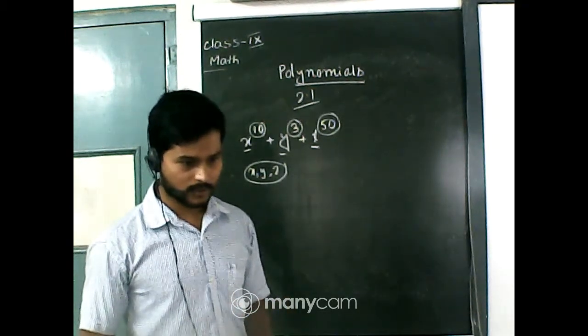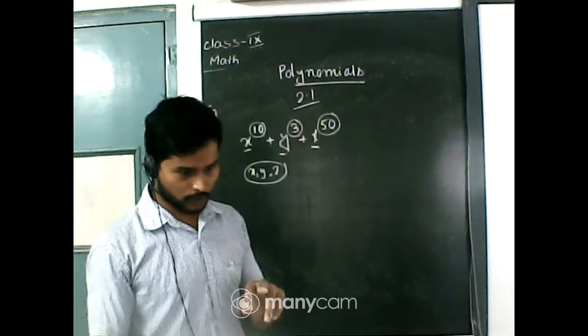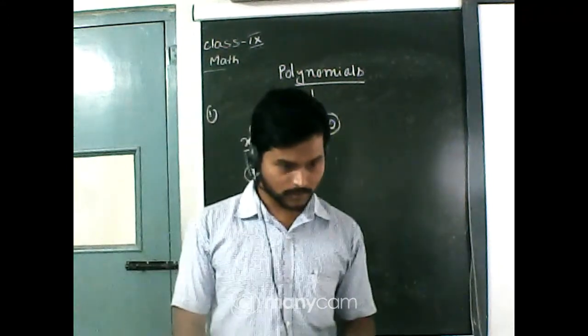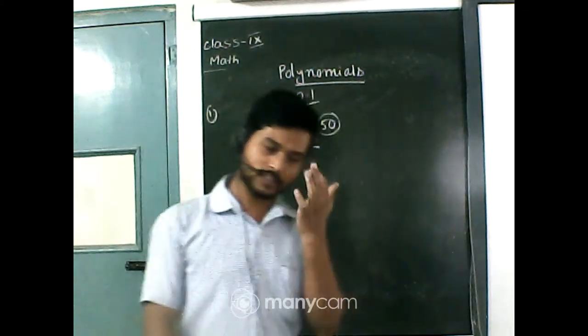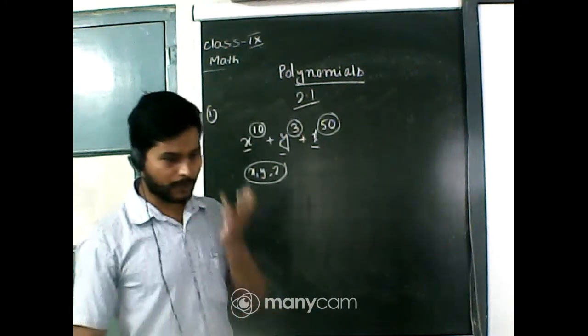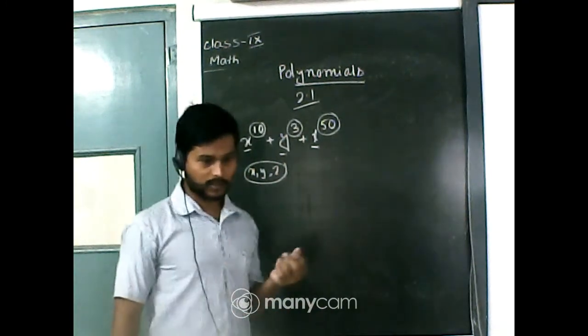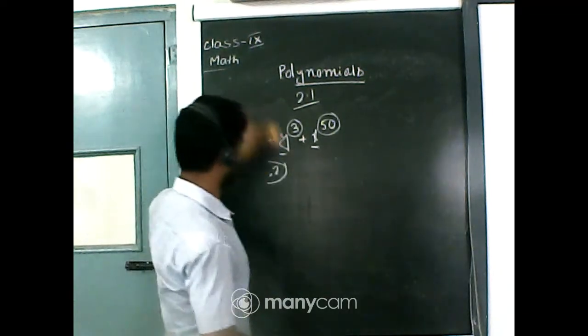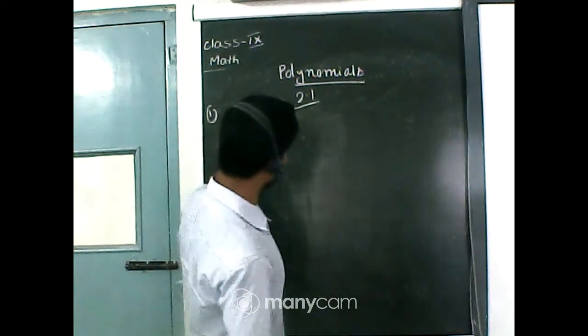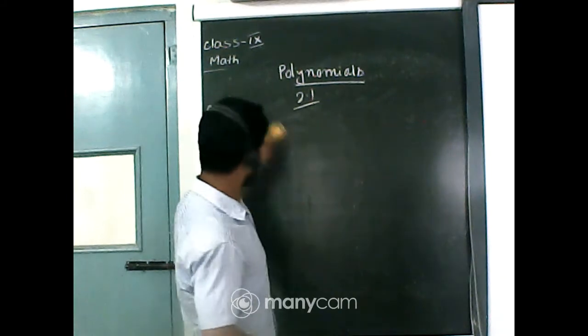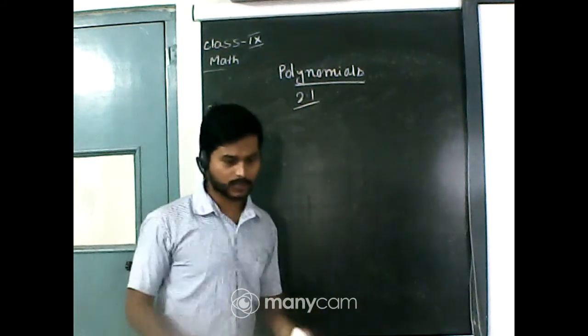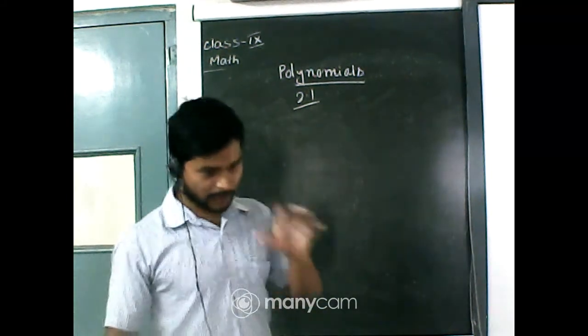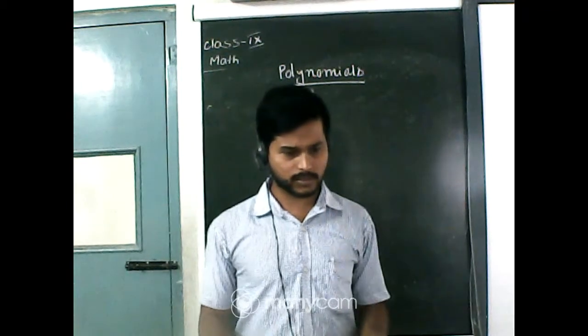No, it is not a cubic polynomial. Cubic polynomial means a polynomial having maximum power 3. So this is not a cubic polynomial. This is a polynomial of 3 variables, you can say that. Okay, now tell me, do you have any confusion up to what we have discussed?